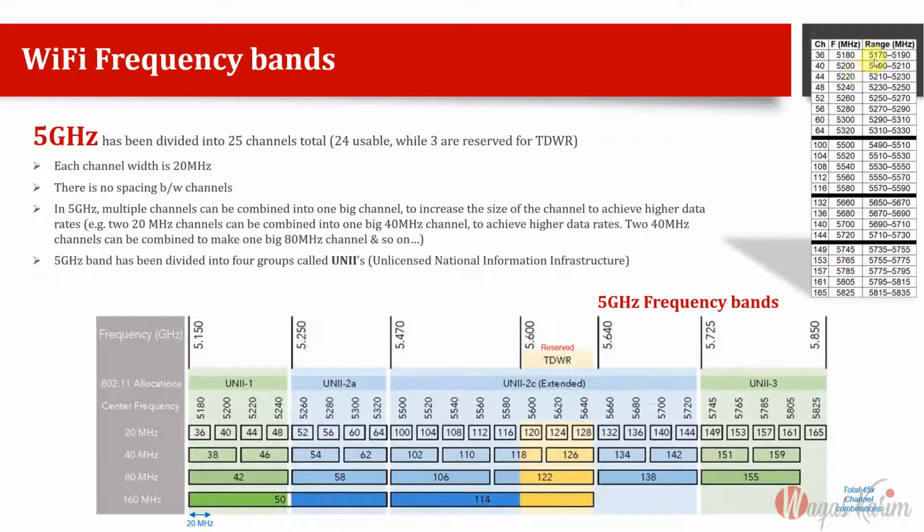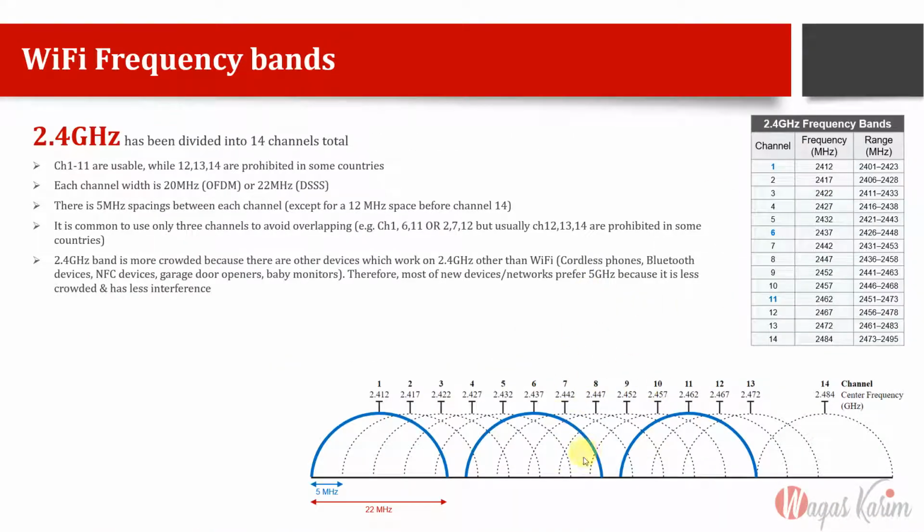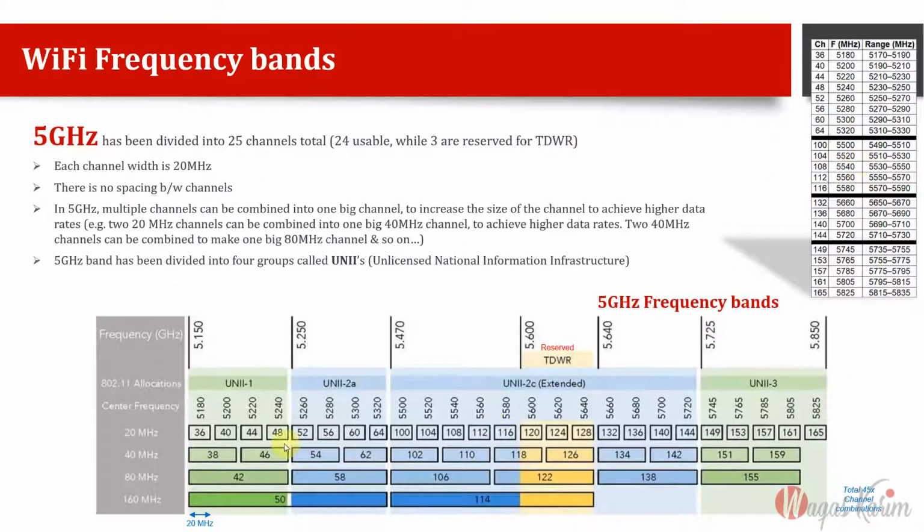Channel number 36 starts from 5170, goes up to 5190, and immediately after 5190 the next channel starts. Between the end of 36 and the start of 40 there is no space. In 2.4 the space was a little bit of cushion, a buffer, so that the next channel could move further. But here it's not needed because they are not overlapping with each other. So this is all about the 5 GHz frequency band.